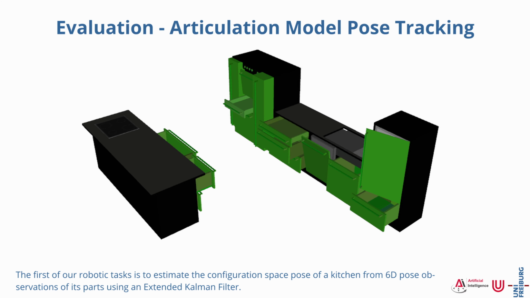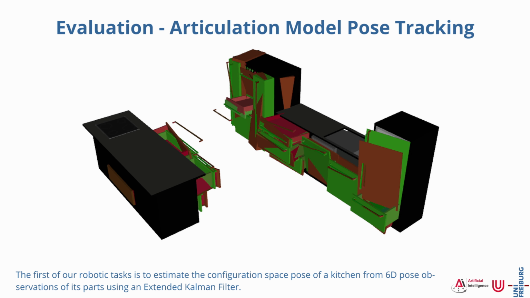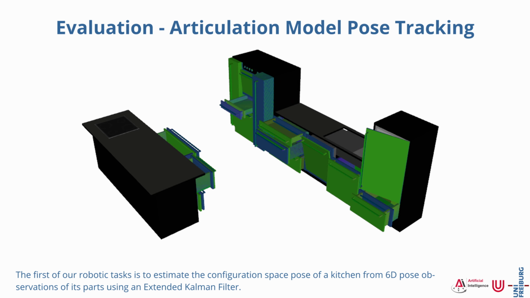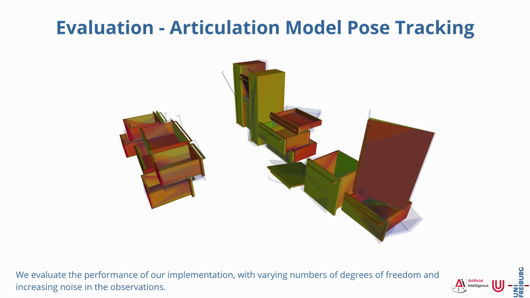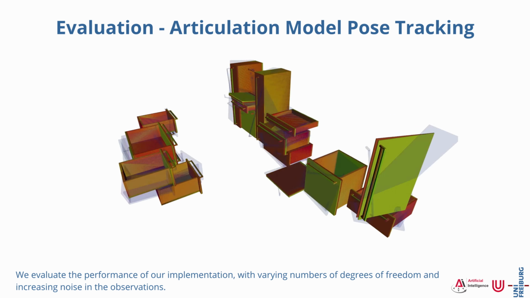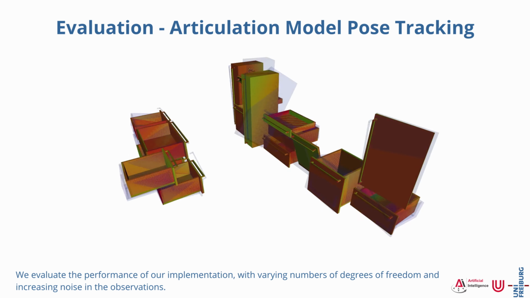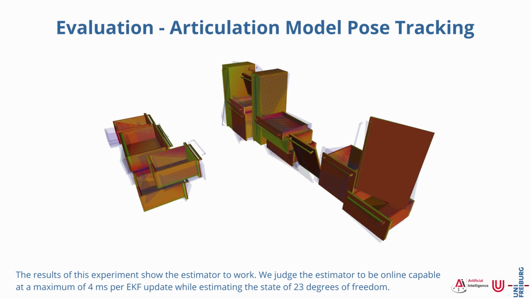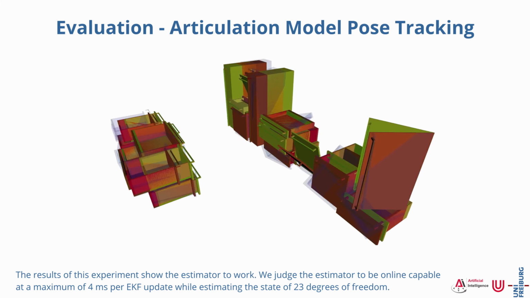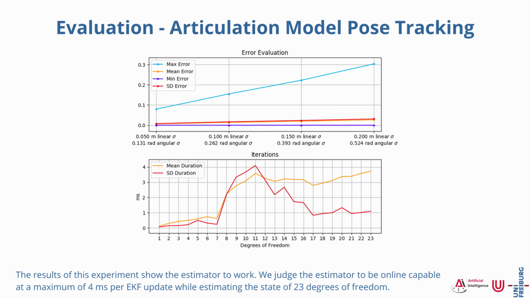The first of our robotic tasks is to estimate the configuration space pose of a kitchen from 60 pose observations of its parts using an extended Kalman filter. We evaluate the performance of our implementation with varying numbers of degrees of freedom and increasing noise in the observations. The results of this experiment show the estimator to work. We judge the estimator to be online capable at a maximum of 4 milliseconds per EKF update while estimating the state of 23 degrees of freedom.